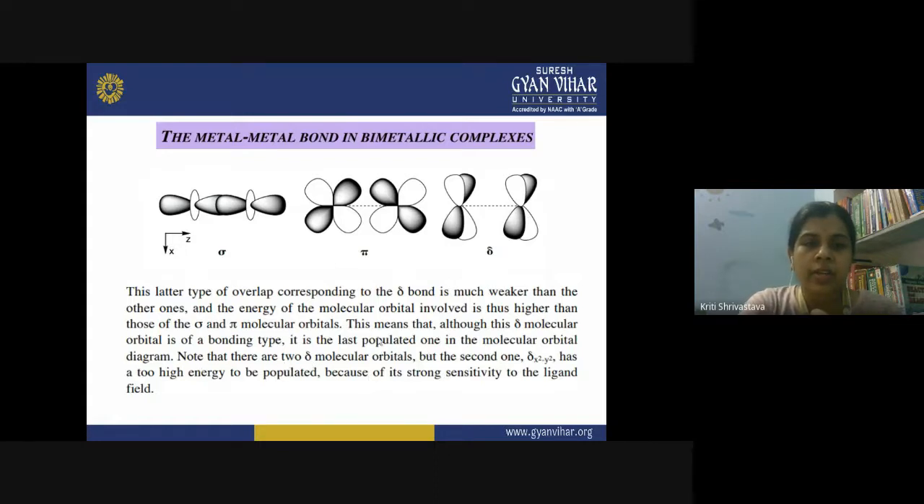Now there are two delta molecular orbitals, right? But the second one, that is delta x square minus y square, has too high an energy. Why? Because it will be the anti-bonding orbital, right? When you get two delta molecular orbitals, one will be anti-bonding, one will be bonding. So the bonding one will at least have a chance that, if electrons are available, they can go there. But the anti-bonding delta will have too high an energy for electrons to reach it because of its strong sensitivity to the ligand field. So due to the very high energy of the anti-bonding delta orbital, there is very little chance that electrons are going to be present in it.